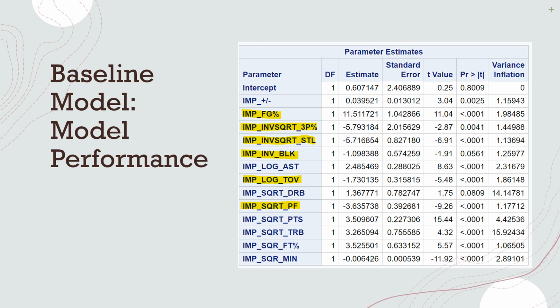So to interpret some of these, it would be to say if you control only for field goal percentage, for example, how much would that influence PIE score if everything else was held constant? It would influence it 11.5 times.